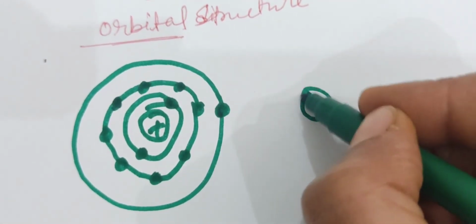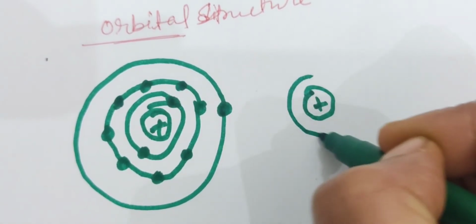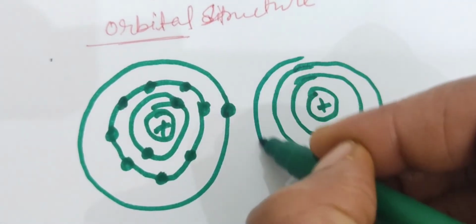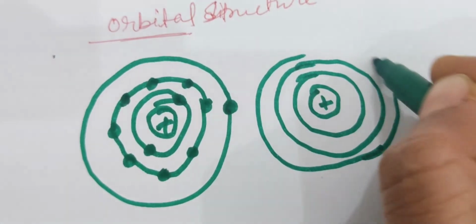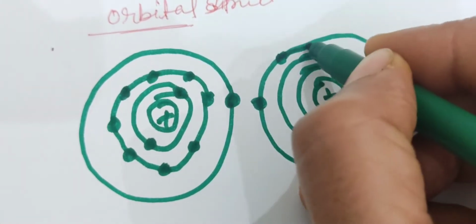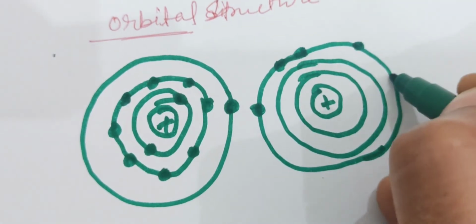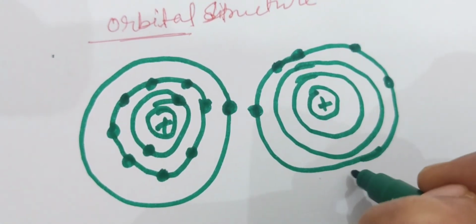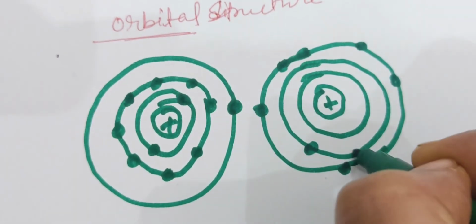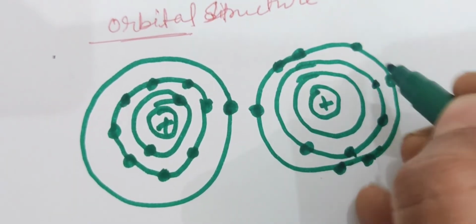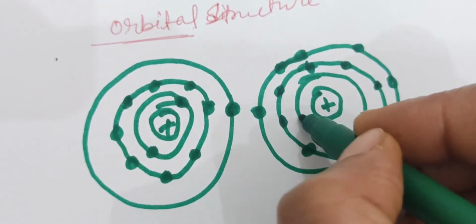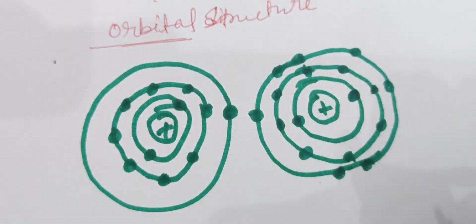Same as chlorine, this is the atomic structure of chlorine, in which we also have 3 shells, in which the outermost has 7 electrons, and the inner shells contain 8 electrons and 2 electrons.